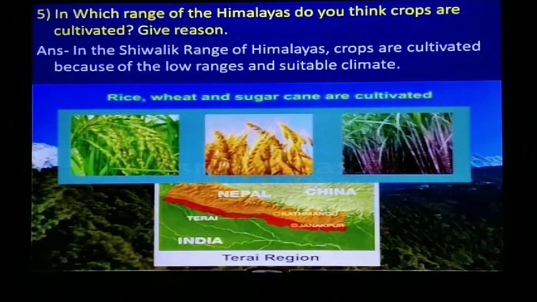Question number 5. In which range of the Himalayas do you think crops are cultivated? Give reason. In Shivalik range of Himalayas, crops are cultivated because of low ranges and suitable climate. Shivalik range is located in the lower range and it has a suitable climate to grow crops. The picture of crops are shown here.